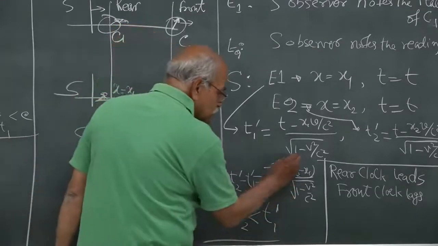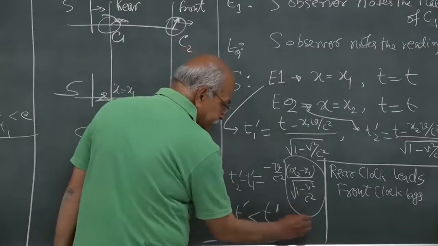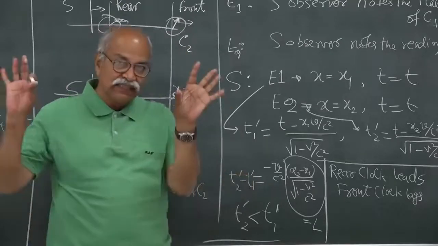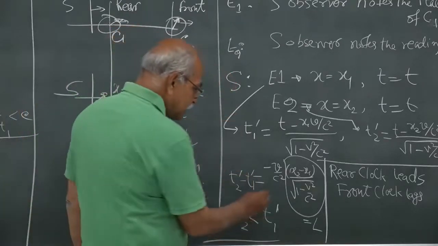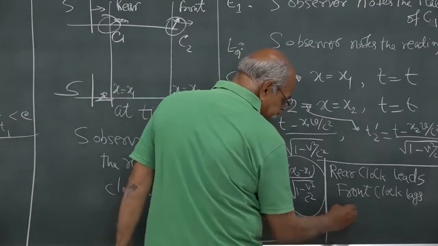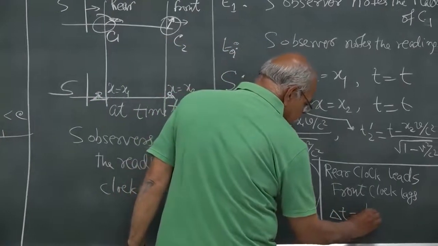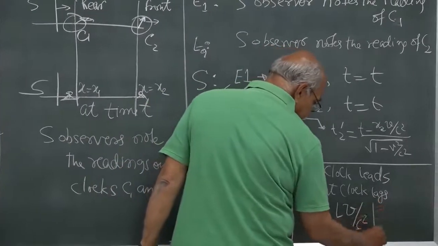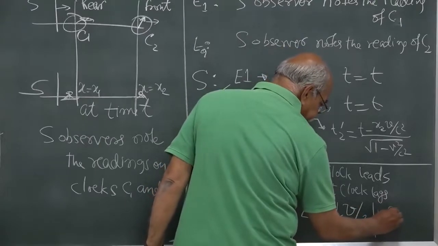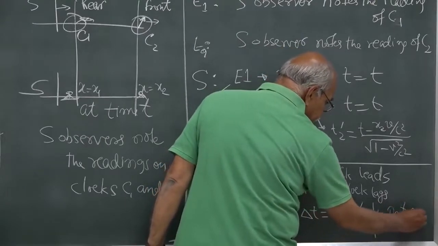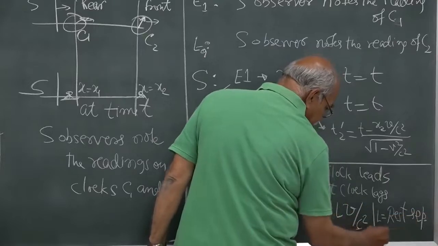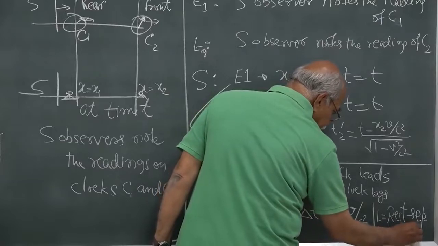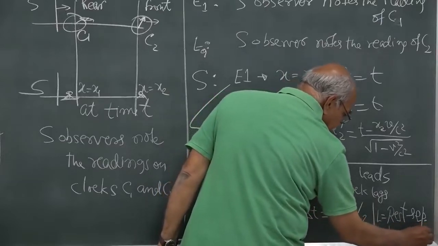So if you write this as rest length L, then the difference between the two times shown in C1 and C2 will be L V by c square, where L is the rest separation between the clocks C1 and C2.